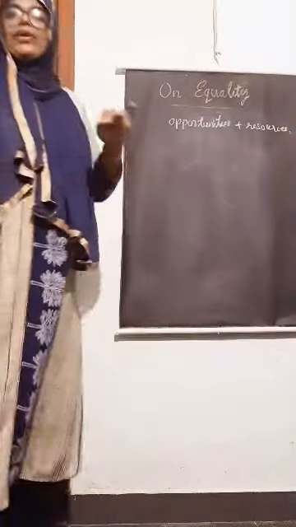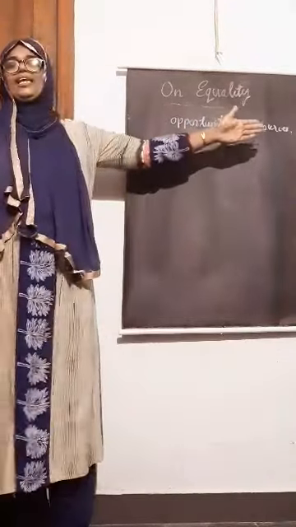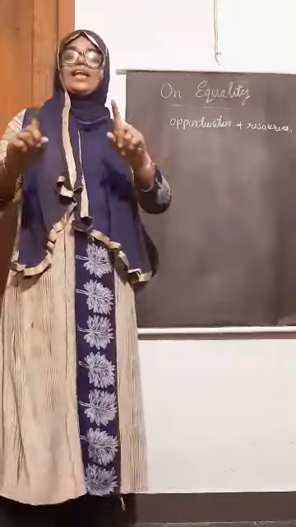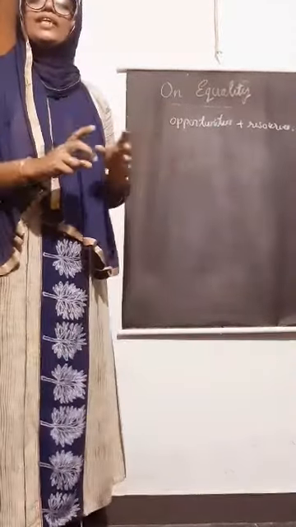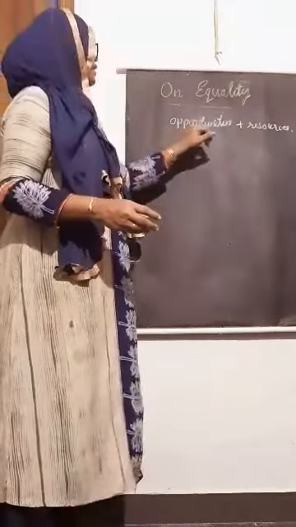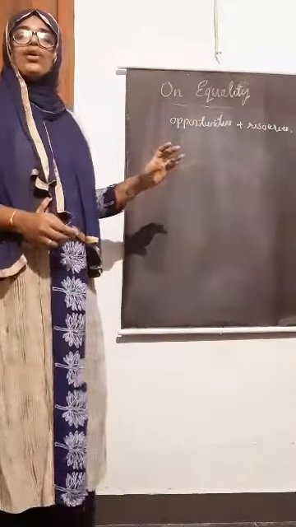This is the duty of a democratic government, to provide the people with equal opportunity and equal resources, irrespective of their caste, religion, region, language, economic condition, etc. So that is the second element of democracy.